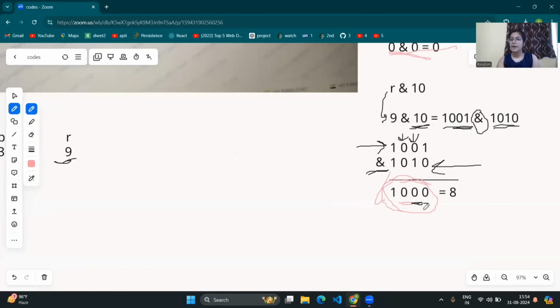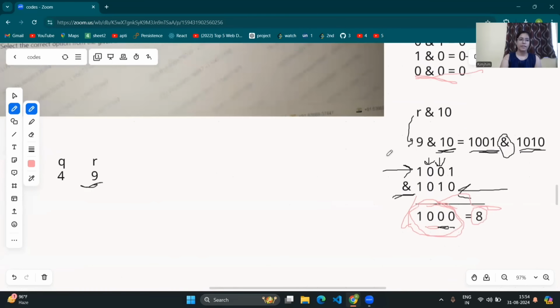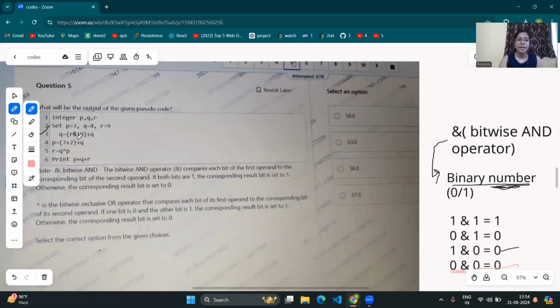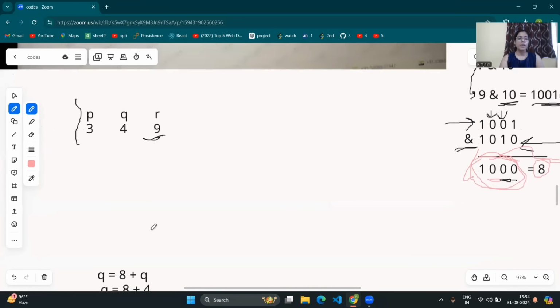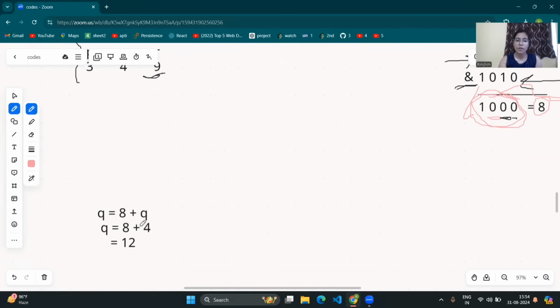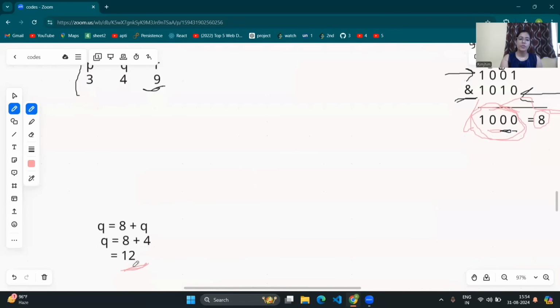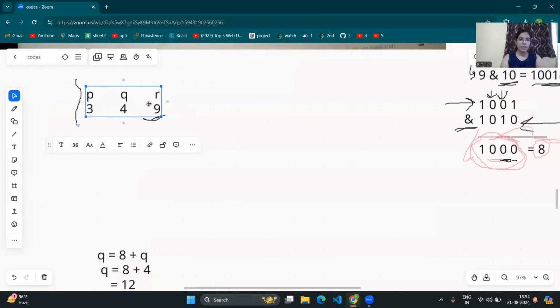This is the binary number format. Now we will convert it to decimal, that is 8. So the value of R and 10 is 8. Now, in the third line, Q is equal to 8 plus Q. The value of Q was 4, so Q is equal to 8 plus 4, that is equal to 12. The new value of Q is 12. So we will update the value of Q here: Q will be 12, not 4.